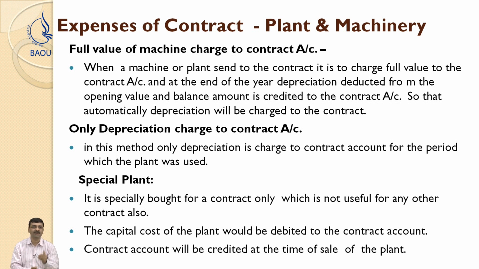Now we will start with the first method, that is, the full value of plant and machinery is charged to the contract account. In this case, the company purchases plant and machinery for the particular contract and debits the full value of plant and machinery in the same contract account. At the end of the usage, they charge depreciation on the plant and machinery, deduct the depreciated value, and find out the balance value of the plant and machinery, which will be recorded on the credit side of the contract account. So what is the net effect of this transaction? The net effect is that only depreciation has been charged to the contract account.